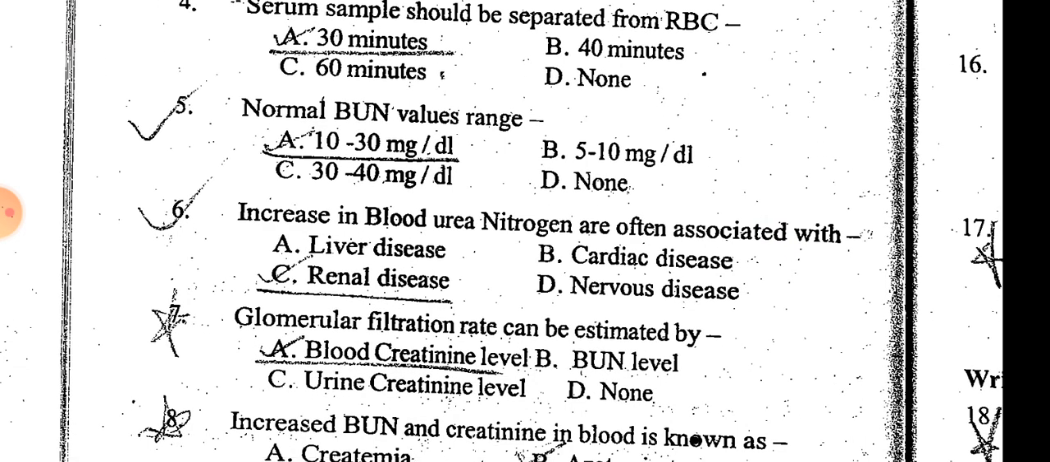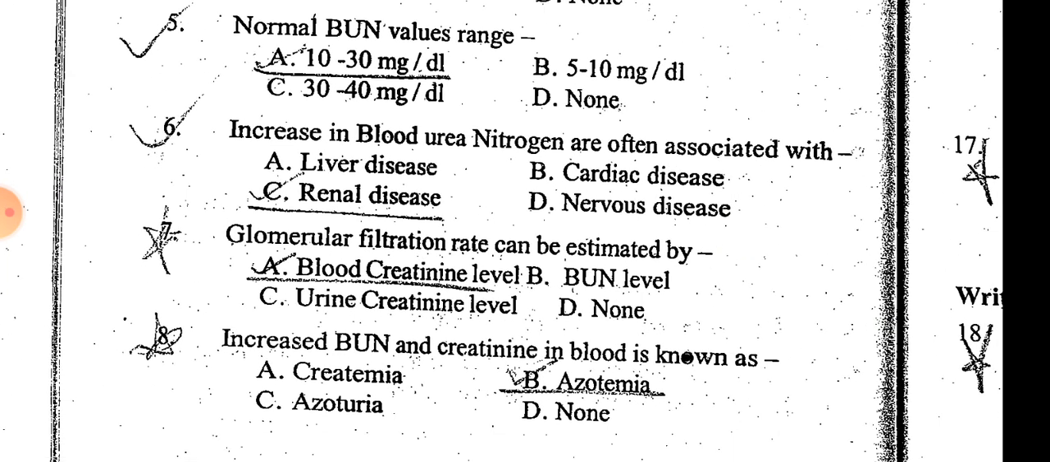Glomerular filtration rate or GFR can be estimated by blood creatinine level. Both blood urea nitrogen level and blood creatinine level are tests for kidney functioning. Blood urea nitrogen checks whether there is renal damage or not, and the creatinine level checks whether the glomerulus and its function, glomerular filtration, is being performed at optimal level or not.